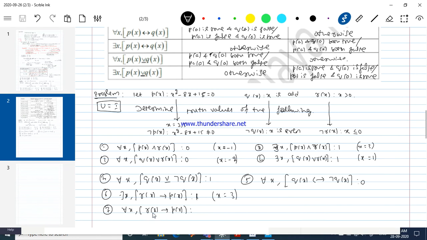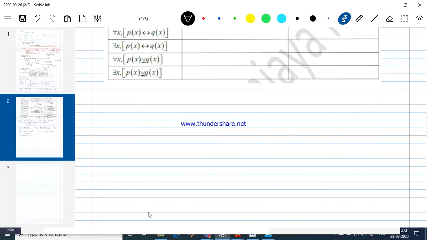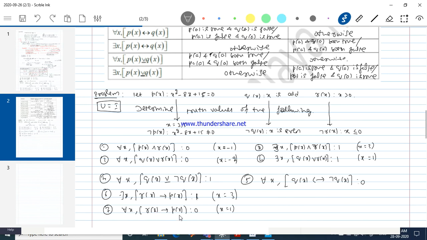Can you find one X for which R of X is true with P of X is false? Very good. It is false statement. So you can take any positive integer other than 3 and 5 for which your R of X is a true statement with P of X is a false statement. Okay, so that's good.